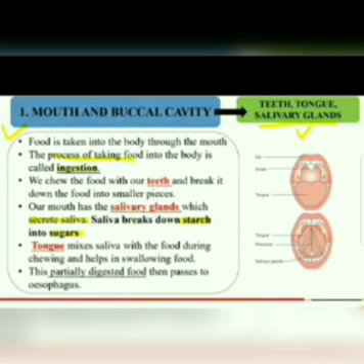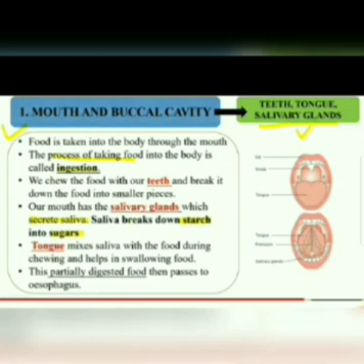Our mouth has the salivary glands which secrete saliva. Saliva breaks down starch into sugar. So what does saliva do? The starch which is present is broken into sugars. The tongue mixes saliva with the food during chewing and helps in swallowing food. And this partially digested food then passes to the esophagus.